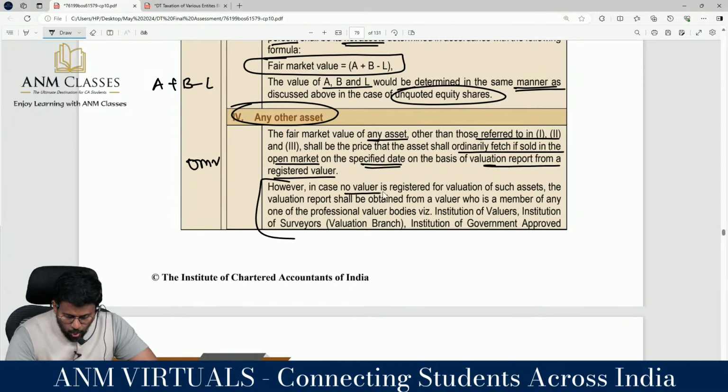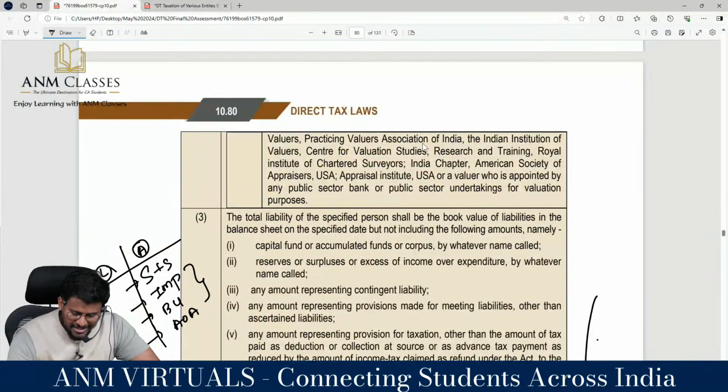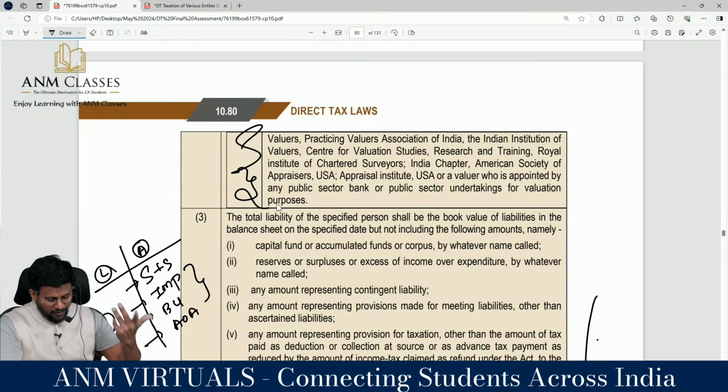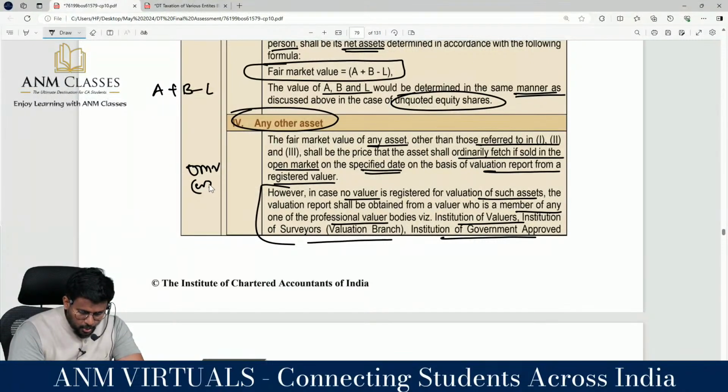However, in case no valuer is registered for valuation of such asset, the valuation report shall be obtained from a valuer who is a member of any one of the valuer professional bodies, that is Institution of Valuers, Institution of Surveyors and Institution of Government Approved Valuers, the Practitioner Valuers Association. You have to go to one of them and get the valuation done. You should not say a value off the top of your head. That means open market value will be the value for any other asset.